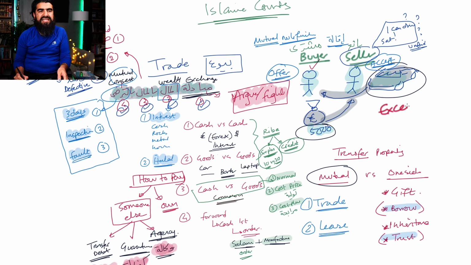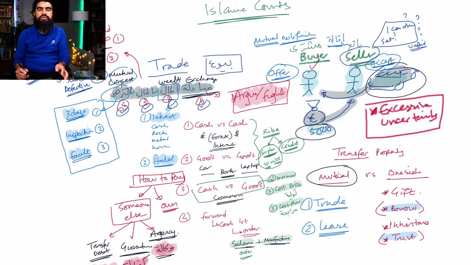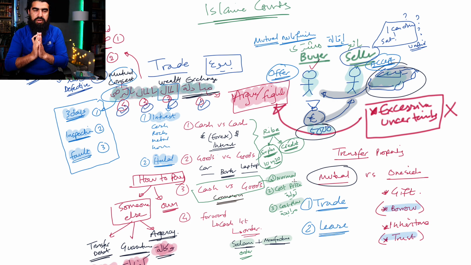Some contracts contain what we call excessive uncertainty. So any contract that contains excessive uncertainty, meaning you don't know what you're going to get. You bought this big massive box of something, a mystery box, and you don't know what's inside of it. This is actually not allowed. If it's going to cause argument and fighting, then this is considered to be impermissible. But if it's not, then it's fine. So this is basically what the whole concept of bay is all about.